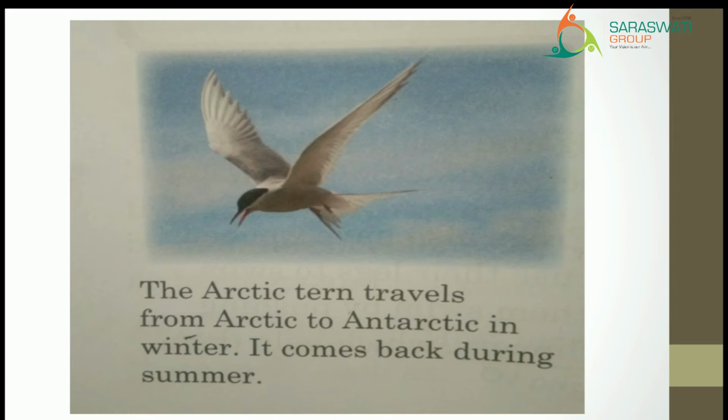In the Antarctic region there is summer time. It comes back during summer. That means when there is summer time in the Arctic region, again it will go back to that region. So it is migrating in search of favorable conditions.